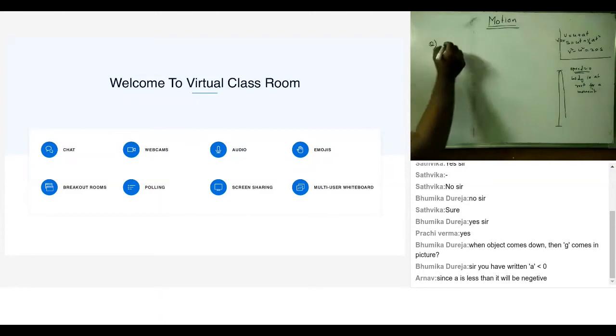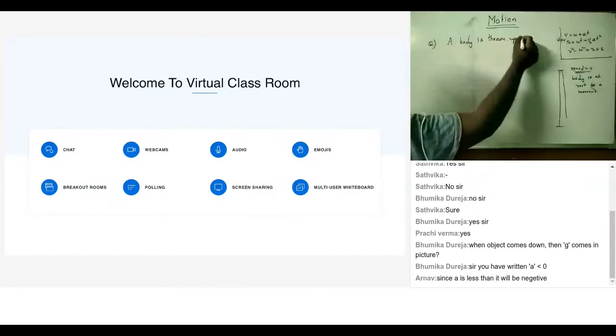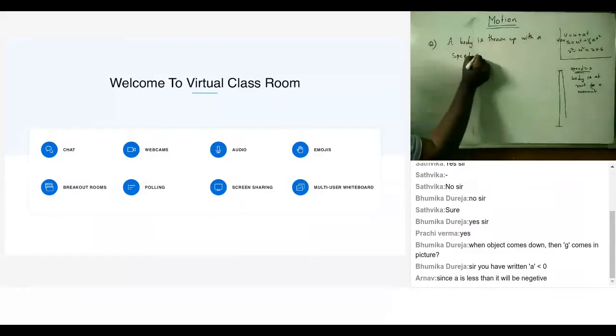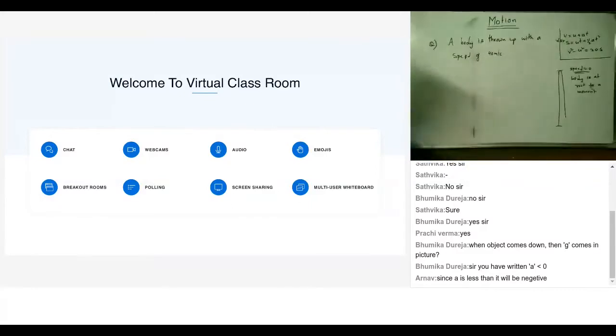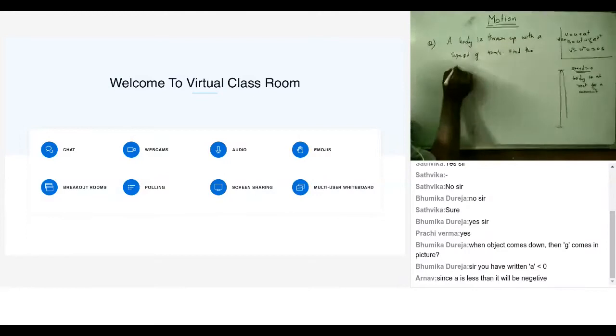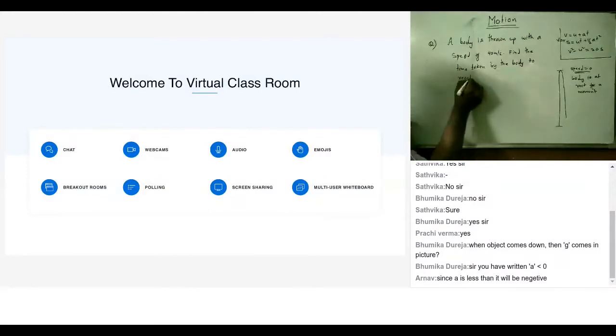a simple question. A body is thrown up with a speed of, I'll say, 40 meter per second. Find the time taken by the body to reach the highest point.